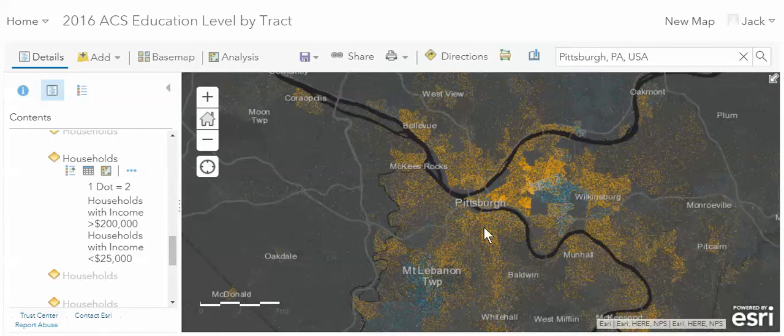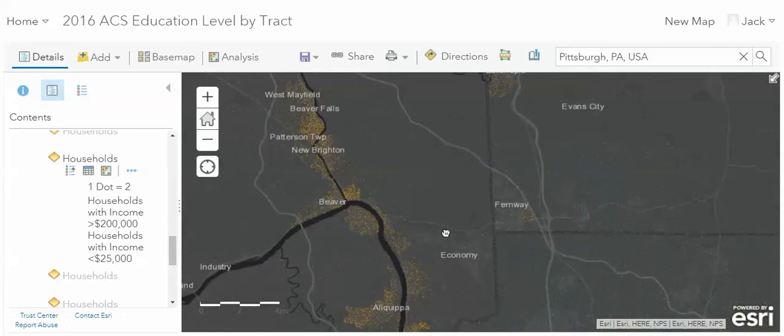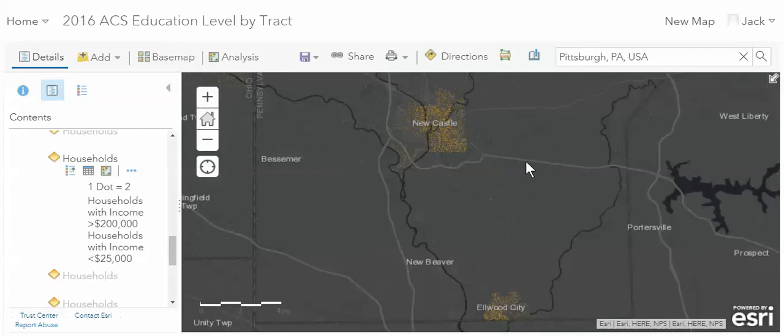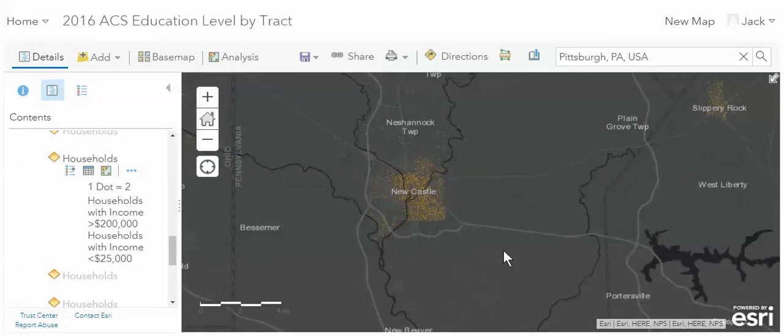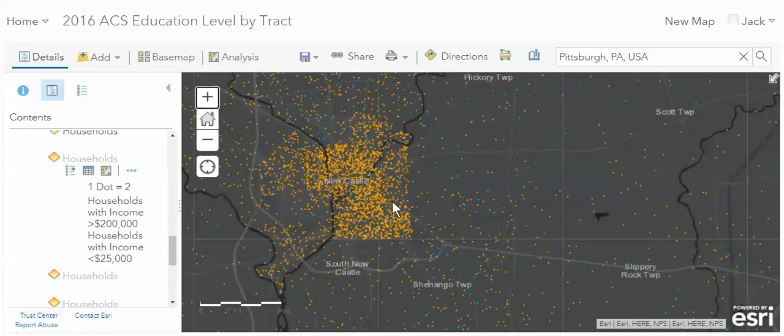Now, again, extremes of income. As we move out from Pittsburgh, and I'm going to move us back up here, for example, here's Elwood City, and then we'll move up into Newcastle. What we see again is that within these areas that are more urban, we tend to see this rather pronounced distinction between very rich and very poor. Whereas as we move out into the rural areas, the variability of income is substantially lower. In other words, more homogeneous, more the same in terms of our income.